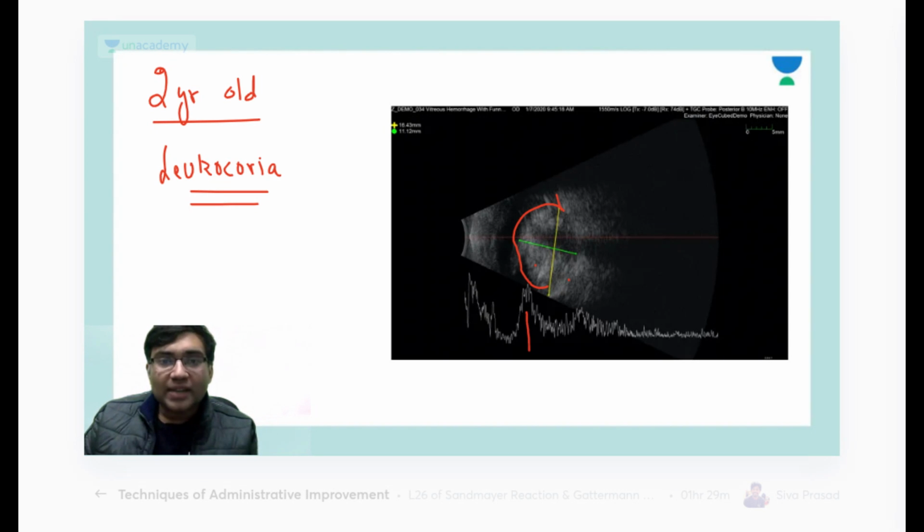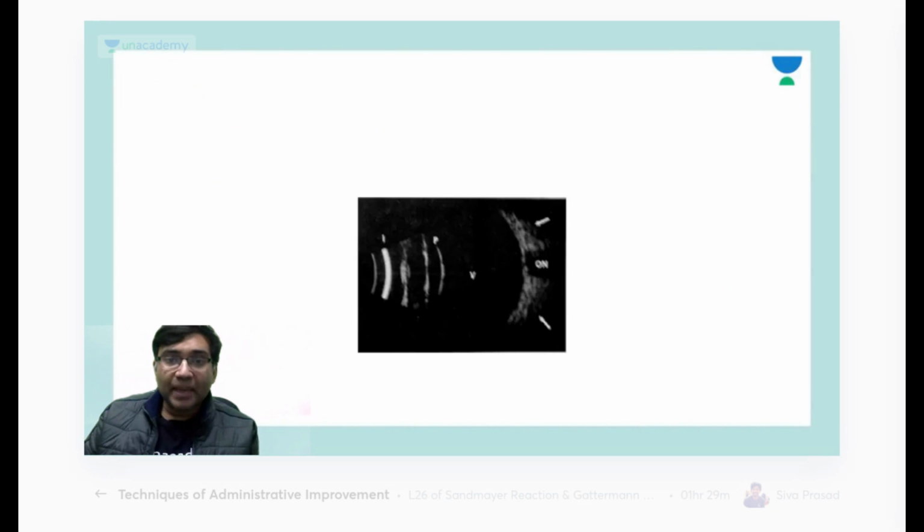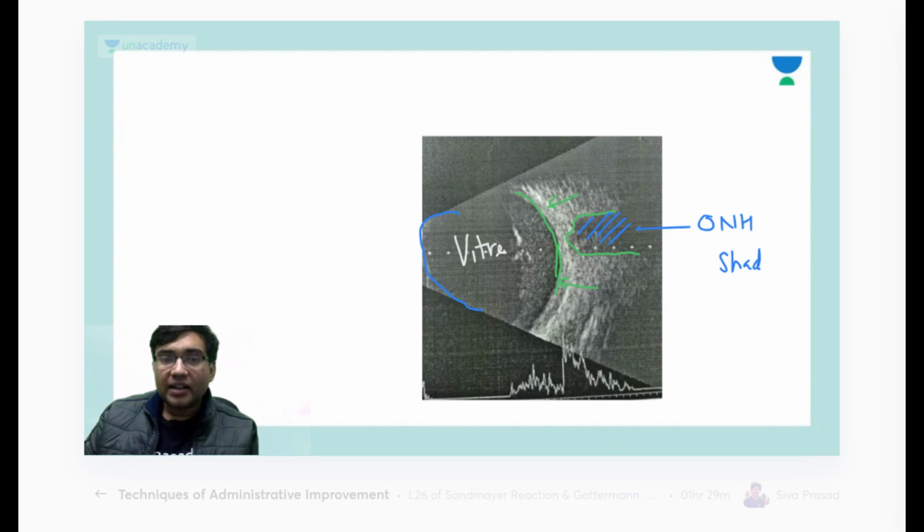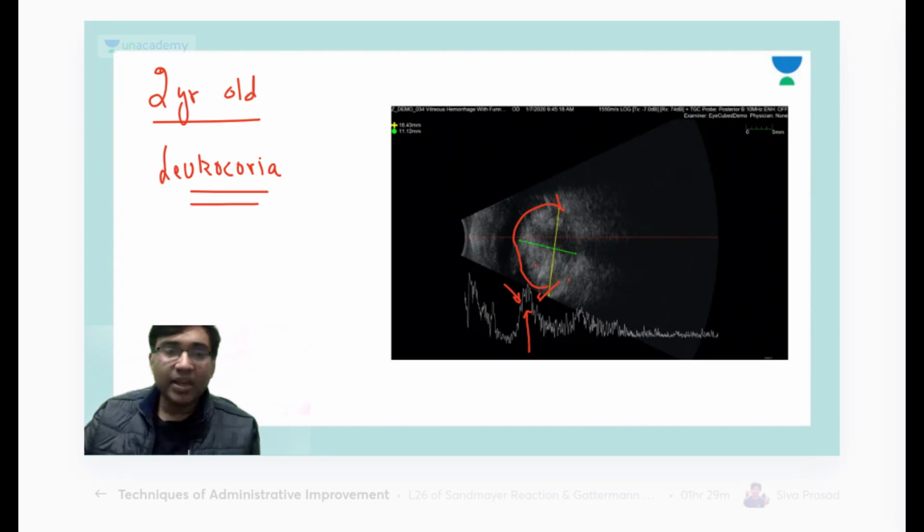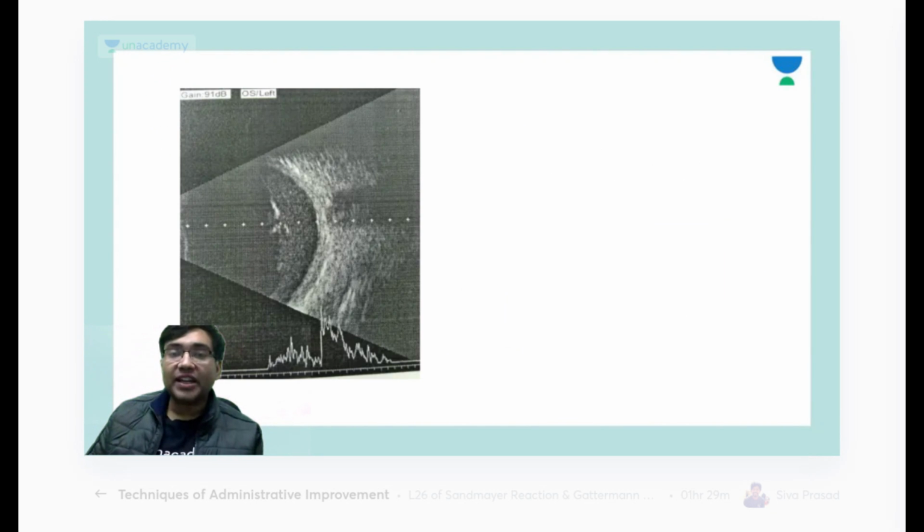Now, second thing, very important, you are seeing the A scan here. See the spikes, such long spikes. Can everyone appreciate such long spikes here? Compare it with your endophthalmitis, small spikes, and here you are seeing larger spikes. Give me a thumbs up, everyone, if you are able to understand. So a calcification or a mass would give higher spikes as compared to vitreous exudates. So that is how you can differentiate.